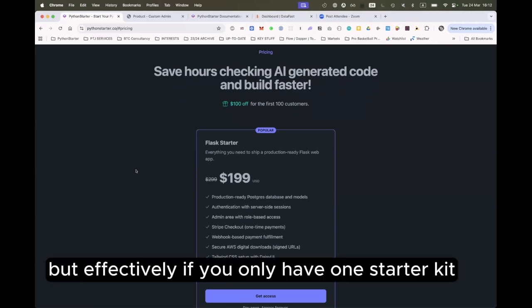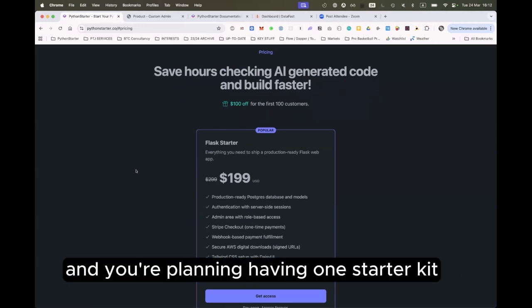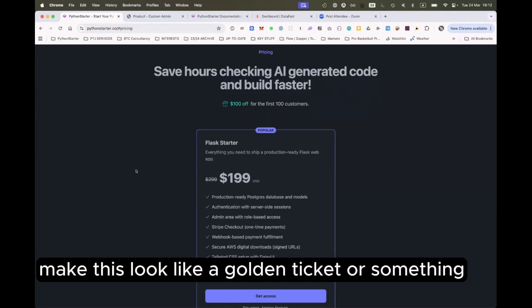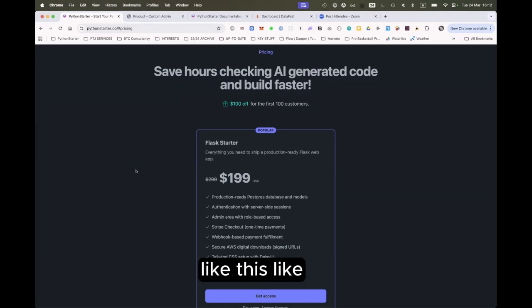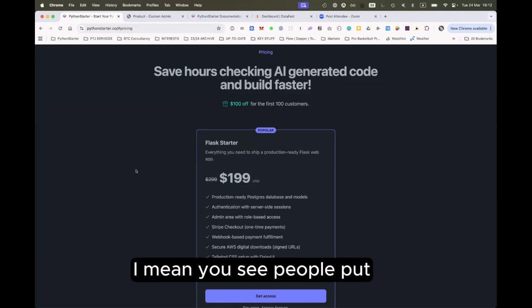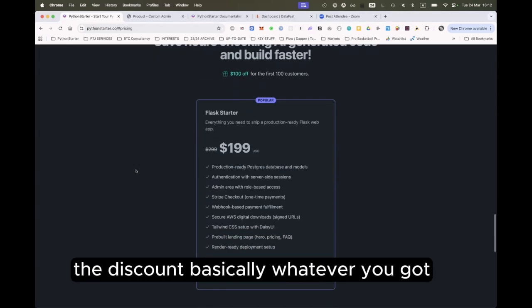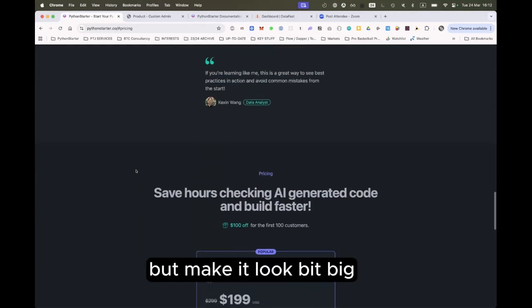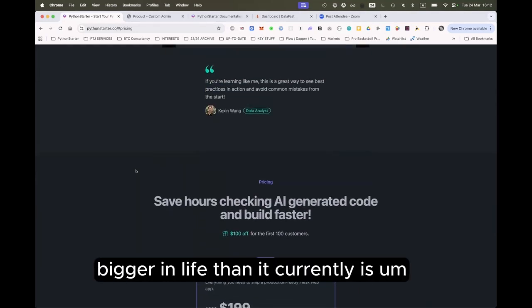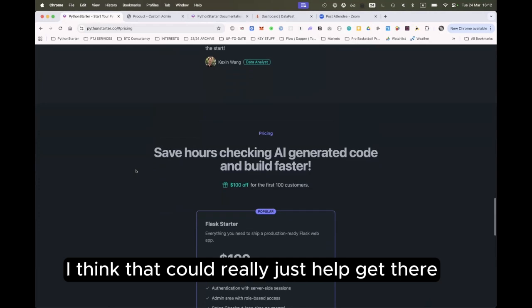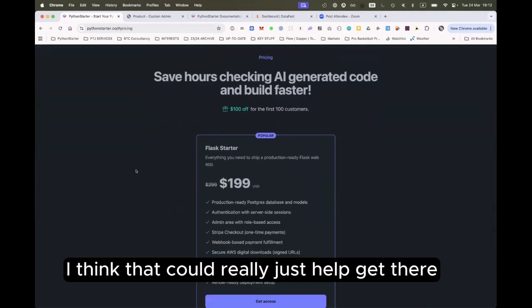But if you only have one starter kit and you're planning on having one, make this look like a golden ticket. You see people put testimonials here, time saved, the discount, whatever you've got, but make it look bigger than life than it currently is. I think that could really help.